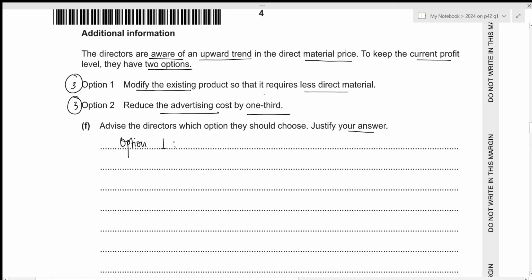So modifying the existing product so that it requires less direct material. If we are using less direct material, then the modified product might be perceived to be of lower quality. Let's write it down. The modified product might be perceived to be of lower quality.